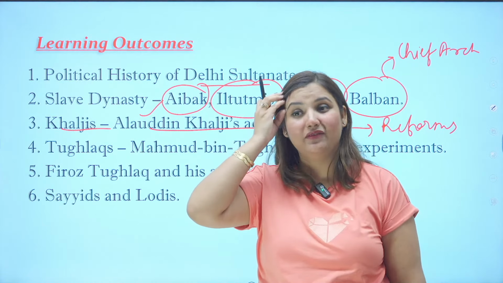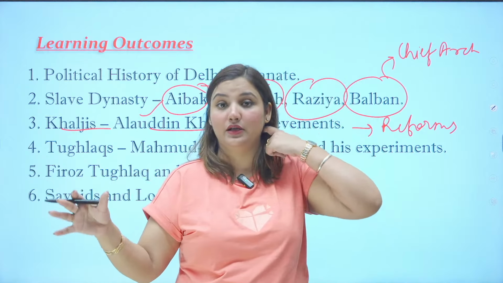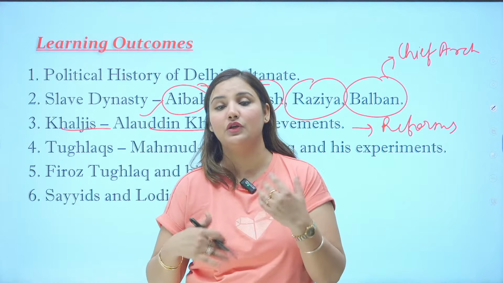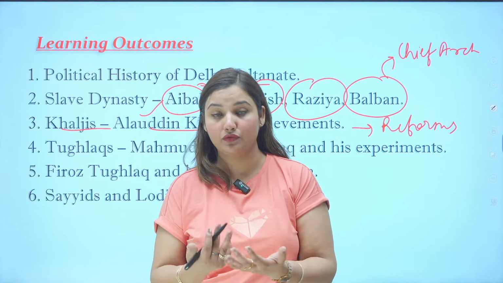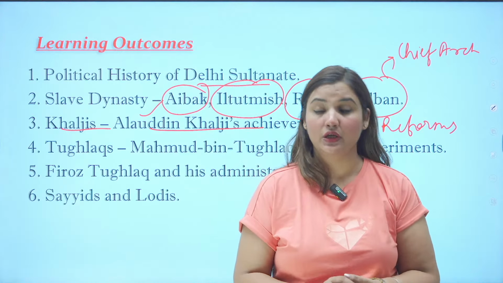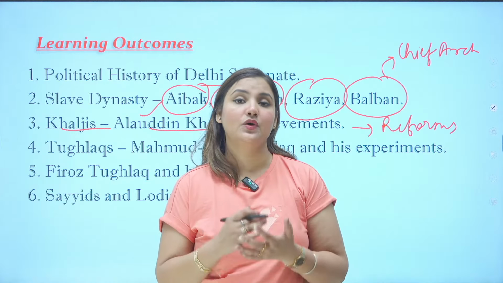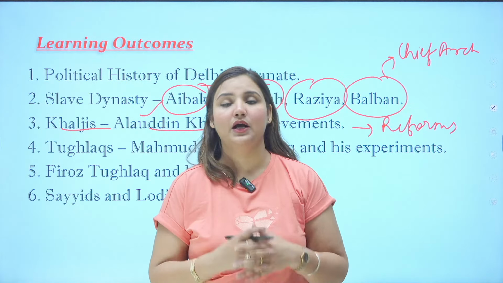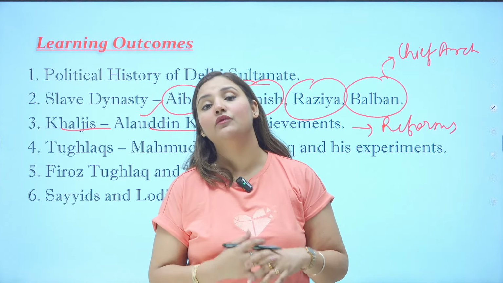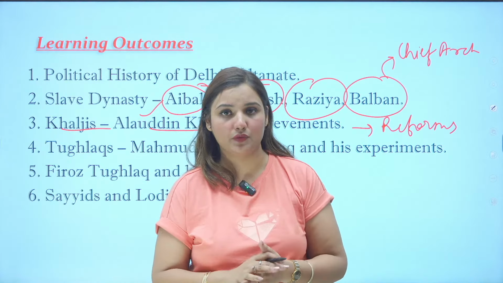He will make a symbol, a stamp, on the back of the horses, so that they will know that it is a royal horse, and the royal horse should not be found anywhere other than with the royal army or the officers. Otherwise, the person having that royal horse would be punished. In this way, he made the dag system. The dag system and hulia system were part of his army reform. He also started cash payment for his army men, which gave a lot of power to the people. He made market reforms also.